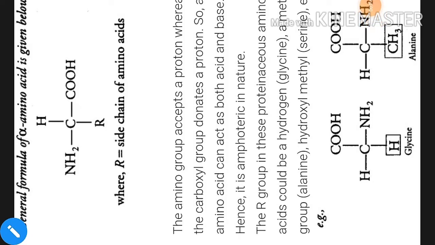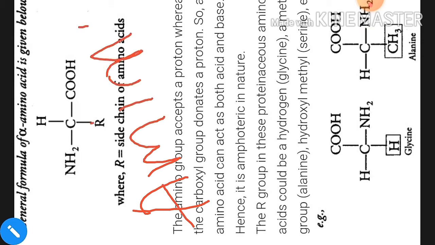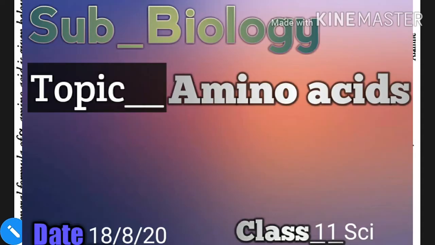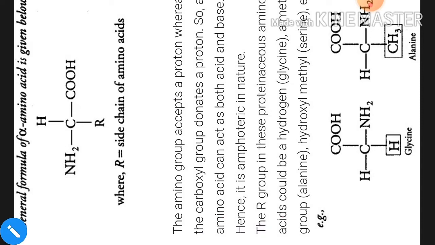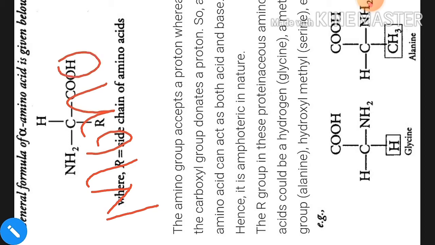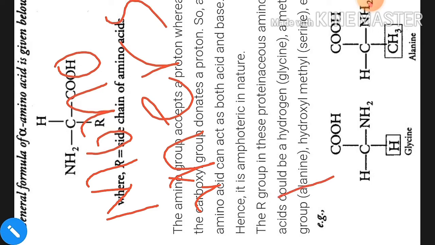Hello students, here in this video we are going to discuss the amino acids. Here we will have to know the types and the meaning of amino acids. In the last video I told you that these are the building blocks of protein. It means to say these are monomers. Amino acids are monomers of proteins. Okay, and monomers are building blocks.